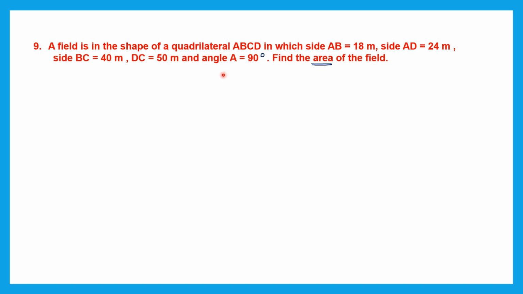First it says the side AB. So let's draw AB. Now this is A and B and this is 18 meters. So we have drawn AB. Next we have AD. AD is 24 meters. So here AD. This is A and D and this is 24 meters. Now why have I drawn a straight line at AD? I have drawn that because it says in the question angle A is 90 degrees. That means this is 90 degrees, so we must have a straight line there.